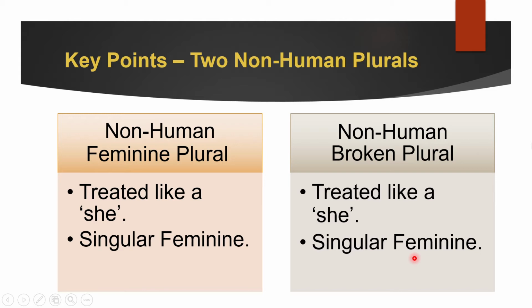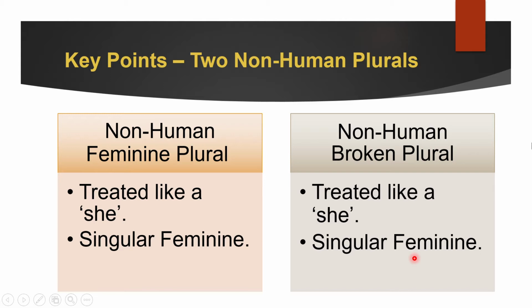If a word is non-human dual, like kalbani, two dogs, then the Arabs have no problem telling huma kalban, which means they are two dogs. But as soon as it becomes three, then the Arabs will tell she is two dogs. It's different, okay? It's not English. It doesn't make sense in English, but that's how Arabs do it. She is dog, she is books, as long as it's non-human plural.